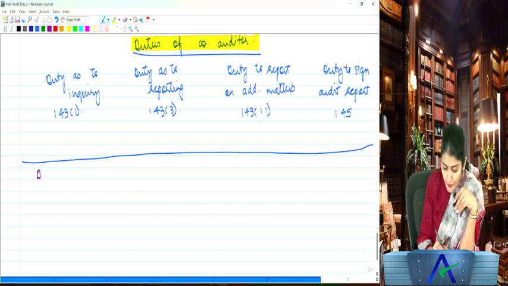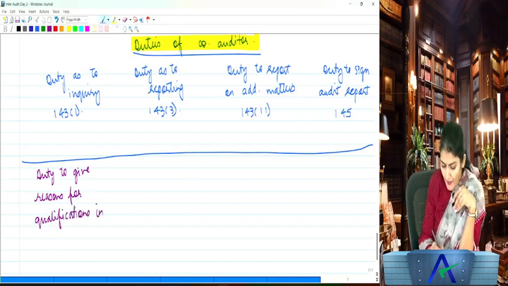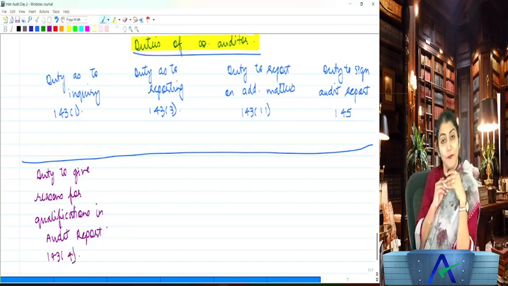Then duty to give the reasons for the qualifications in the audit report. So that is 143 subsection 4.